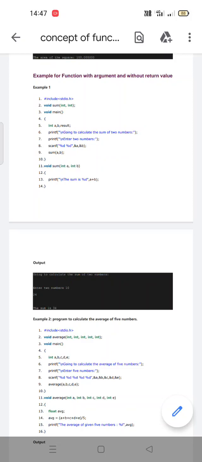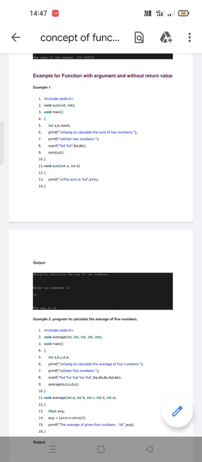We have opened the main function. In main function we have declared three variables of integer data type, a, b and result. In main function we are printing a statement, going to calculate the sum of two numbers, and we are reading those two numbers with printf and scanf functions as usual. After that we are calling the function here, sum of a comma b.